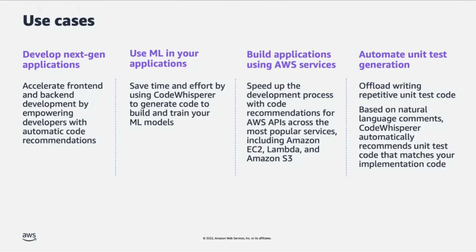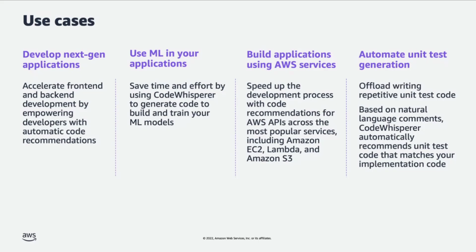The third one is building applications using AWS services. And of course, this goes across the other use cases as well. But the idea here is, if you're using AWS services in your application, all you have to do is express your intent, and it should automatically give you the corresponding code.